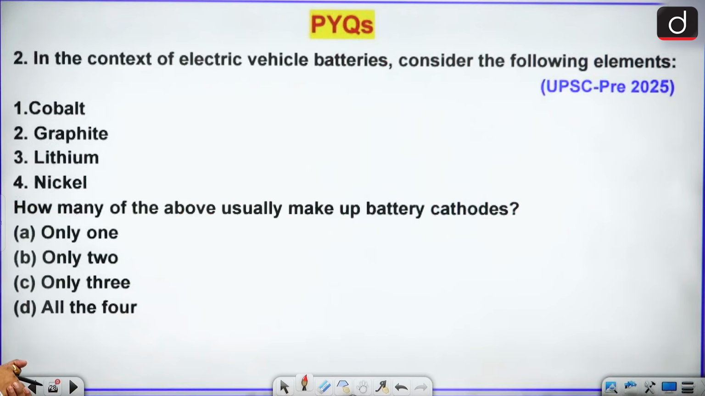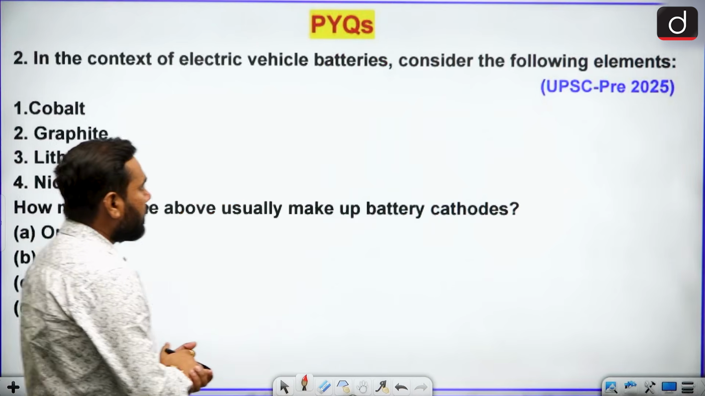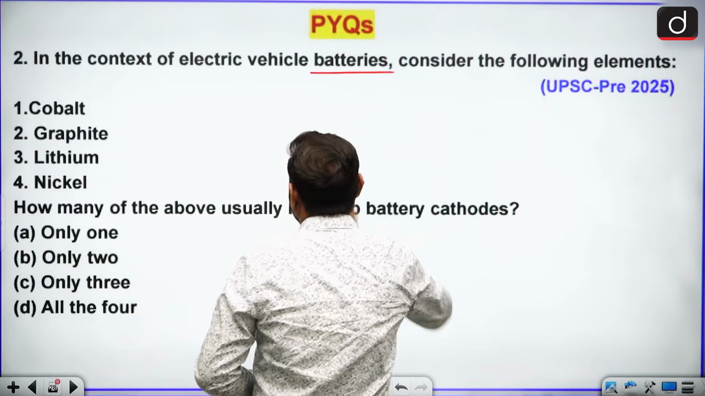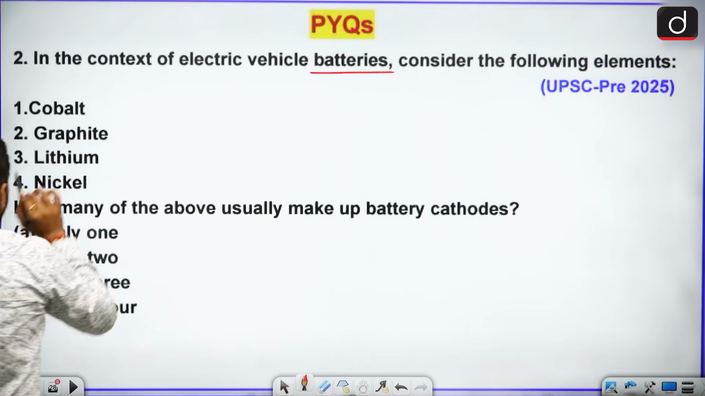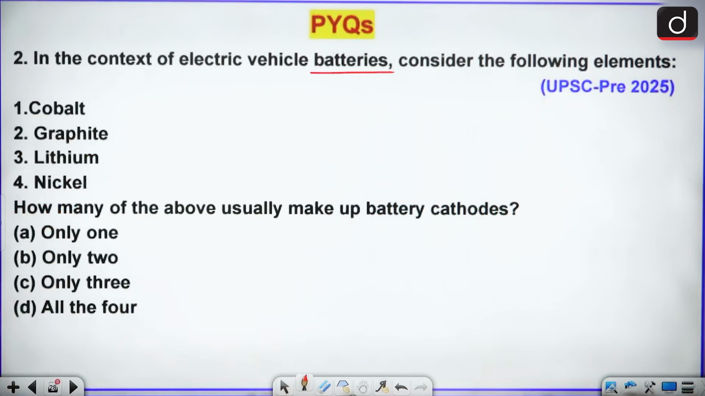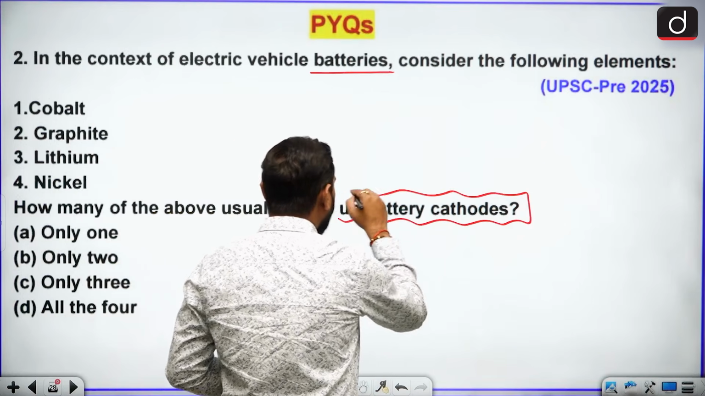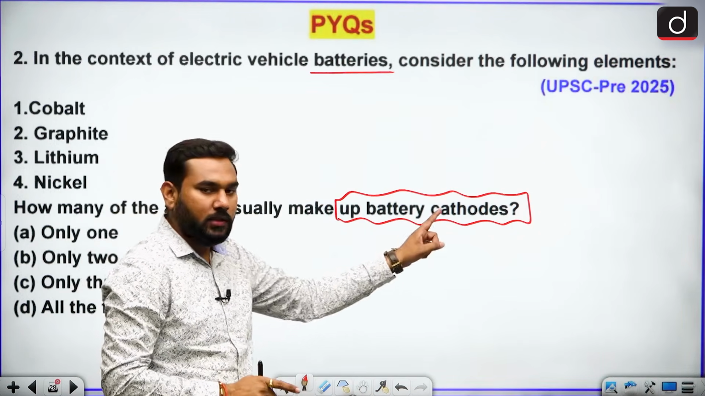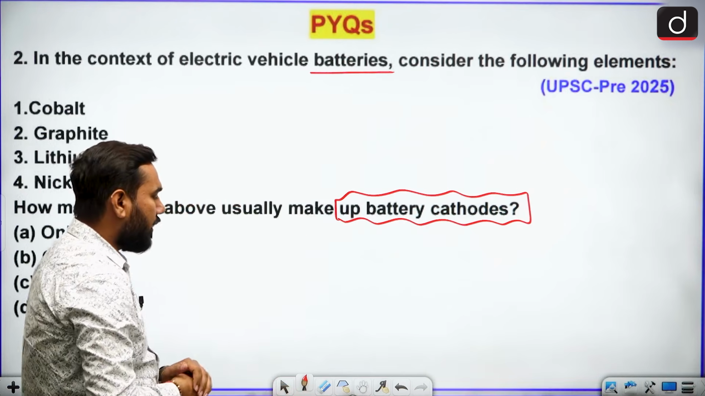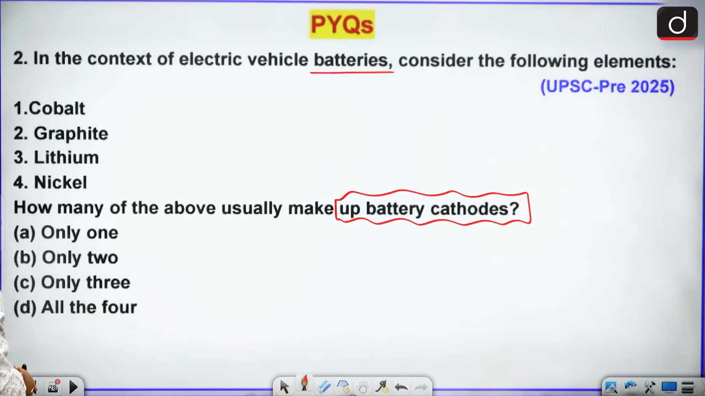Next one. In the context of electric vehicle batteries, consider the following statement. When we talk about the battery: cobalt, graphite, lithium and nickel. How many of the above usually make the battery cathode? Actually this question is asked about the cathode. So we have two things, cathode and anode, and the cathode is the prime portion. So how can you make it? When we talk about the cathode, out of these four, it is made by only three.